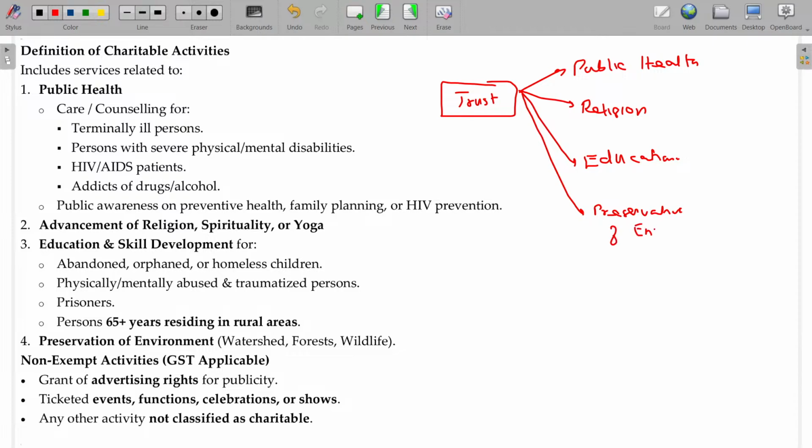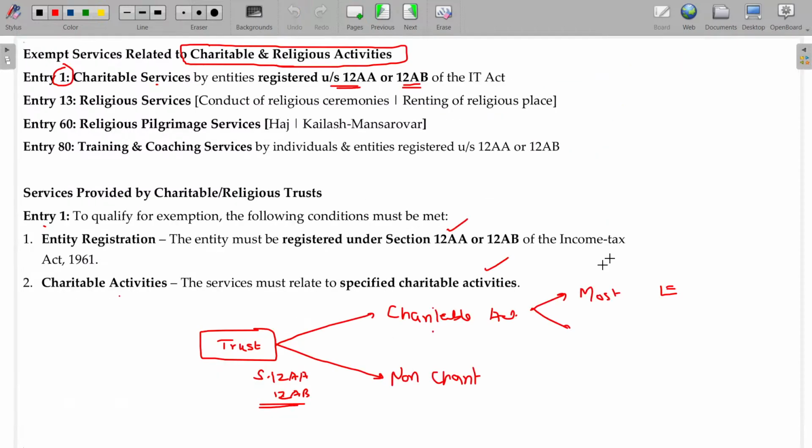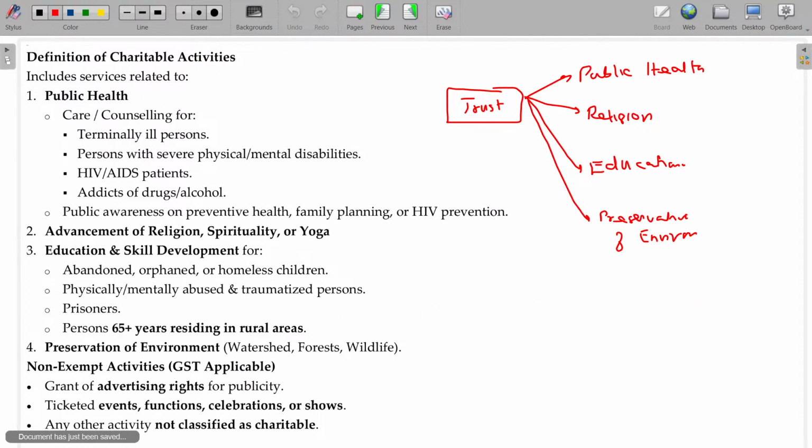These are the predominant services you have to keep in your mind: public health, religion, education, preservation of environment. As already told, not all charitable activities are exempted. There are some activities that are taxable, though they may be charitable activities. So you have to find out what activities may be exempted here.